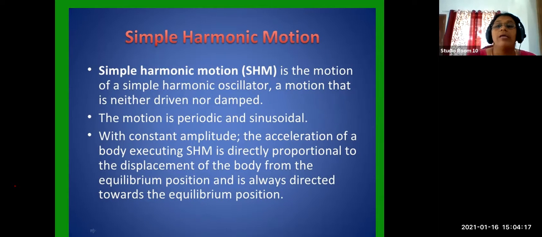But computers, TVs, laptops, mobiles, and all types of artificial electronic gadgets, artificially we make simple harmonic motion possible, because you know a laptop is fully covered.